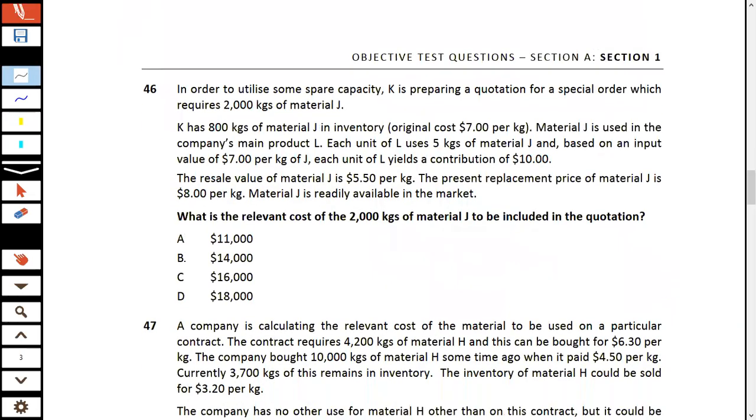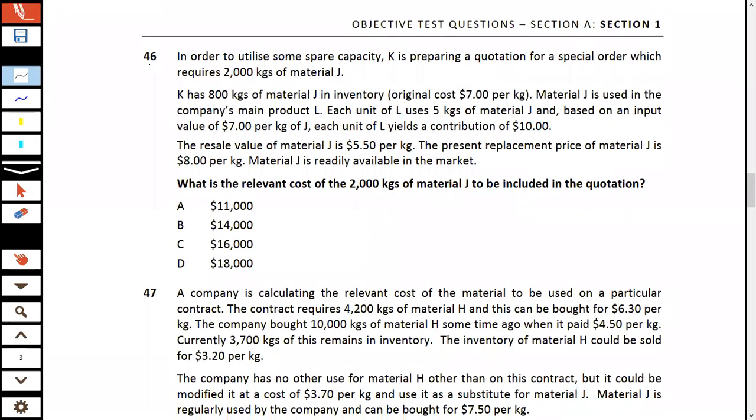Let's move a bit forward. Let's talk further. We now have question number 46 in front of us. What is it in question 46 that we need to cover? Let's just see. Kindly go through it and then I'm going to start discussing. I'm giving you 2 minutes. Kindly go through it, please.